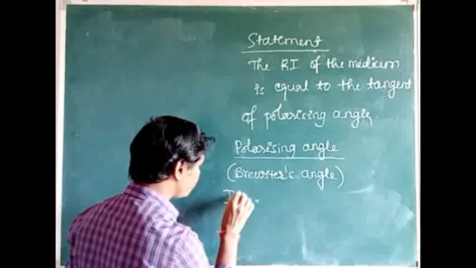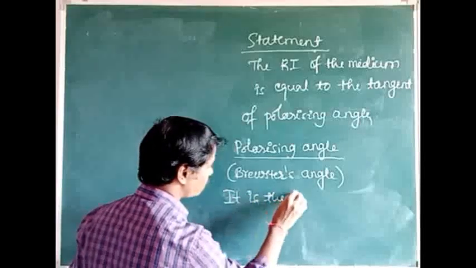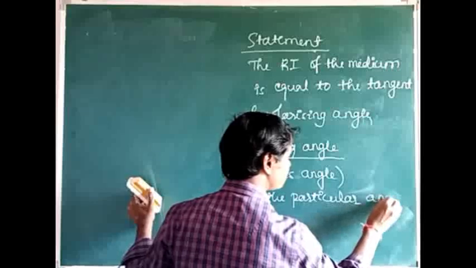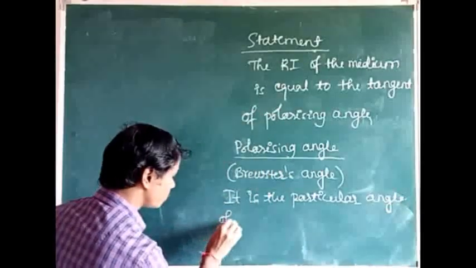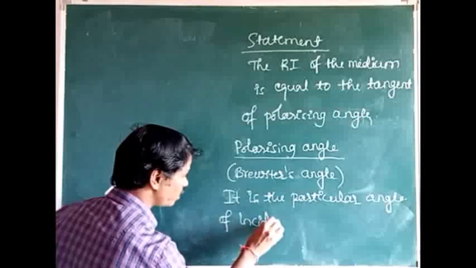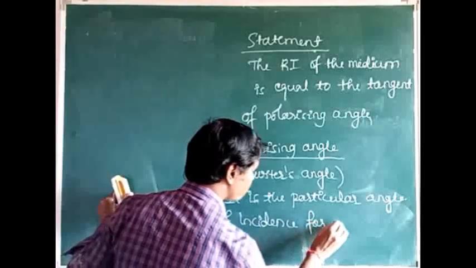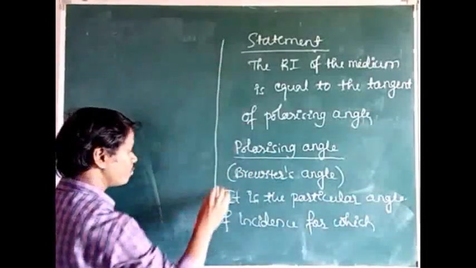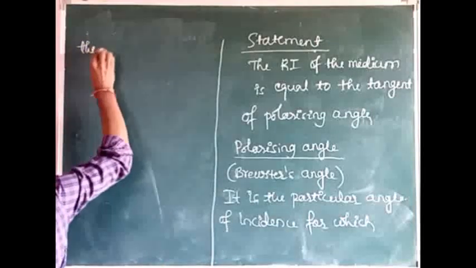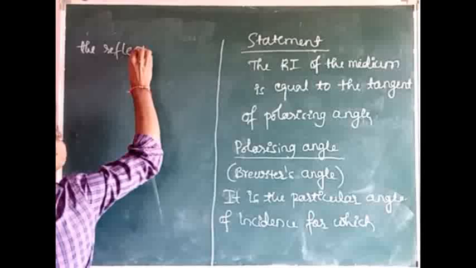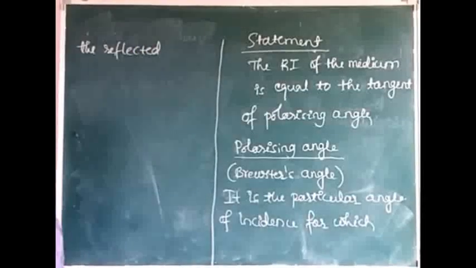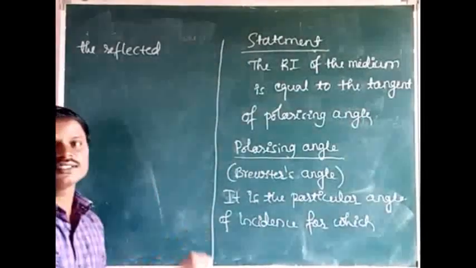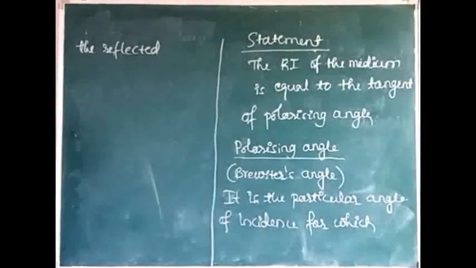It is the particular angle of incidence for which the reflected light is completely plane polarized, but the refracted light is partially polarized. Somewhere it is polarized, somewhere unpolarized, somewhere its intensity is maximum, somewhere minimum.